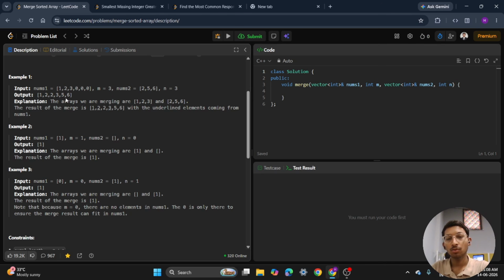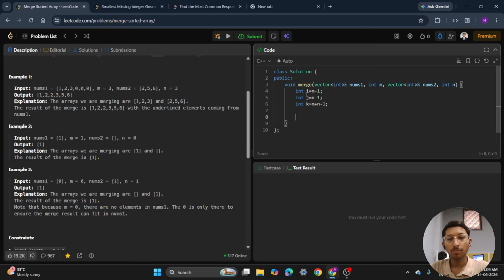So let's build the code. First we will initialize the three pointers, where int i equals m minus 1, int j equals n minus 1, and int k equals m plus n minus 1. Now we will compare elements from the end, while i greater than or equal to 0 and j greater than or equal to 0.